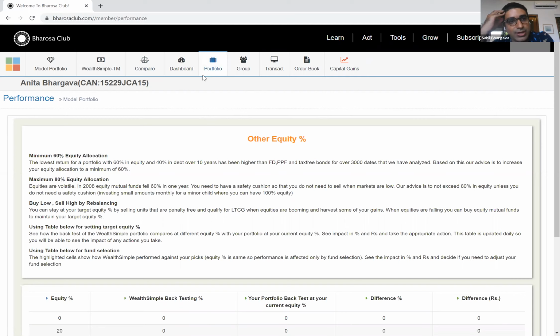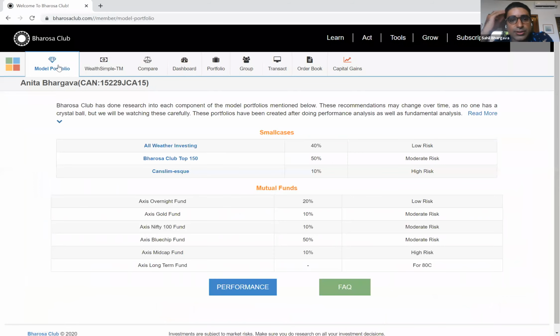Just a couple of things that I wanted to add. If you go back to model portfolio, just click that. We did these tabs not to recommend to everyone that these are the absolute best portfolios to use. There's a lot of art that goes into constructing portfolios. It's not a simple science saying that this is the optimal mix. But these are ones that made sense to us, and they should serve as a guide for you.